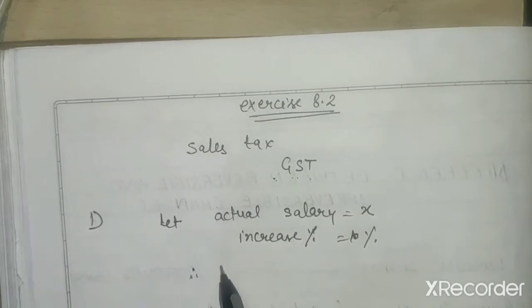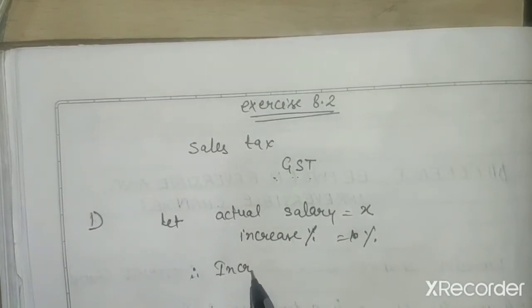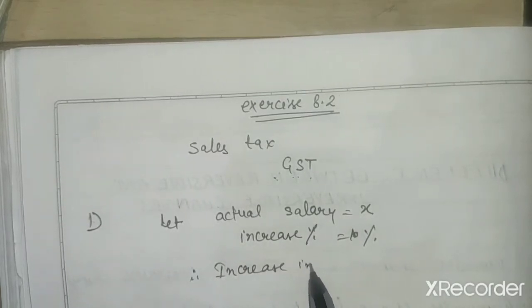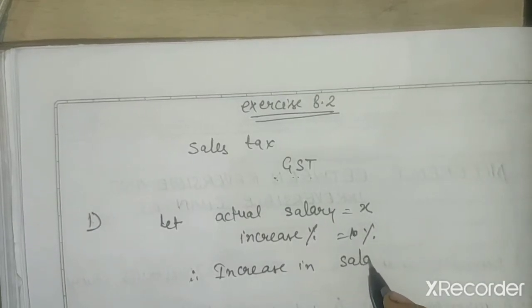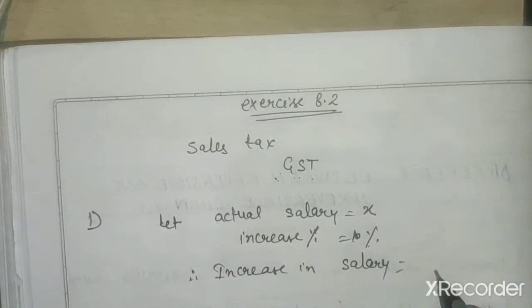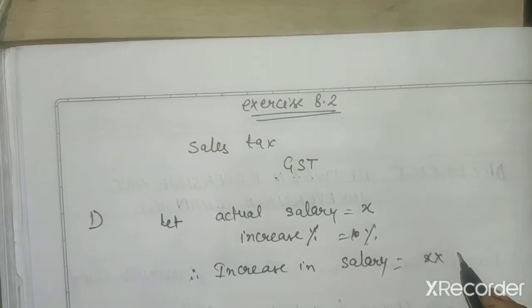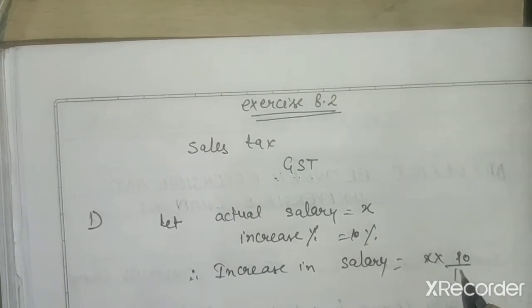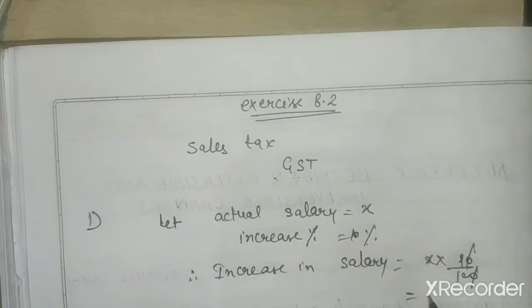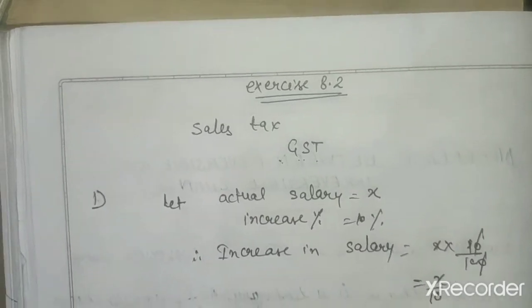Therefore the increase in salary is equal to 10% of X, that is X upon 10. This will be the increase.